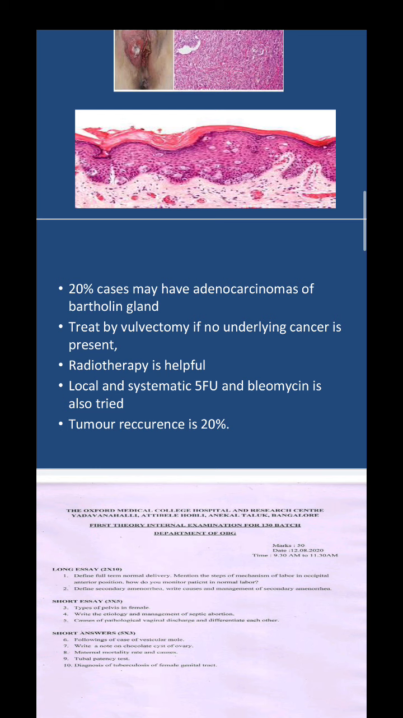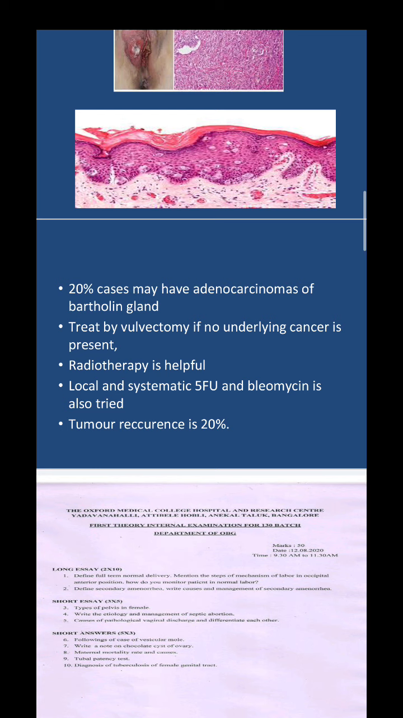Like for example, in this, what substance we use to check the patency of the tubes, and in whom do we do it, when do we do it, which part of the menstrual cycle do we do it. Such key points you have to mention. Even if it is for 3 marks, you have to mention.